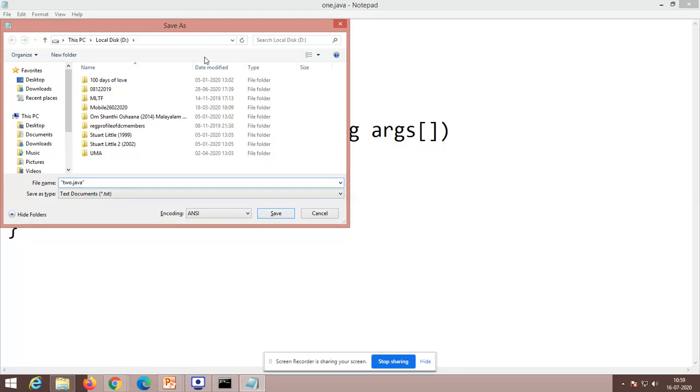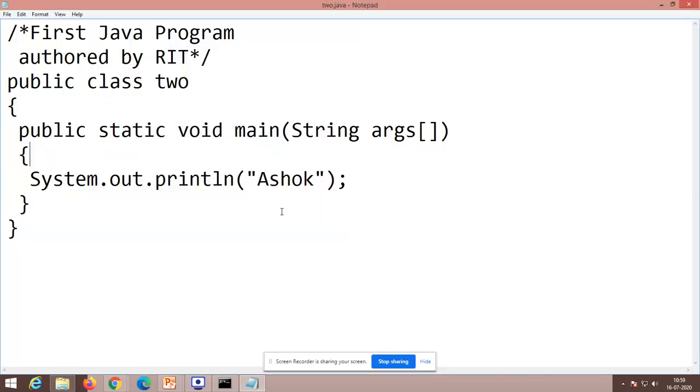That's the reason why I suggest you use it like this, but you can even use some other file name. But the thing is, you will get confusion when you are going to execute the Java program. To avoid this only, give the class name as your file name. That's an easier job for you. Okay, so now I have saved this. Okay, that's all. Now it is over.